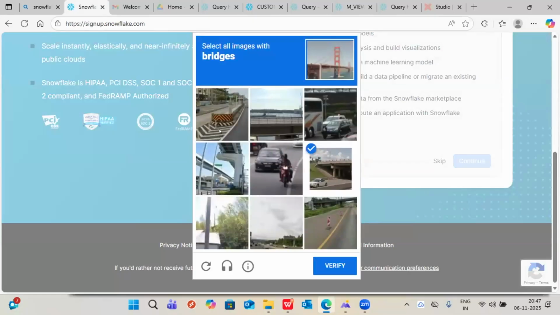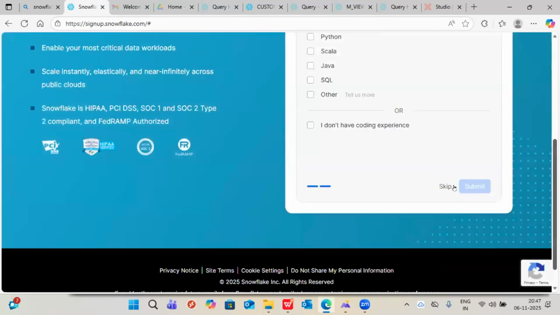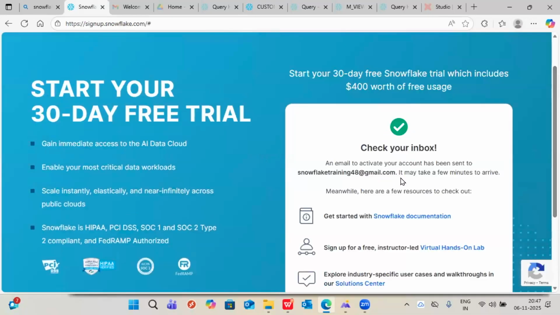It is asking about bridges now. Bridge. That's it. It's all very survey kind of thing. Yeah. So I will get the link, activation link here.